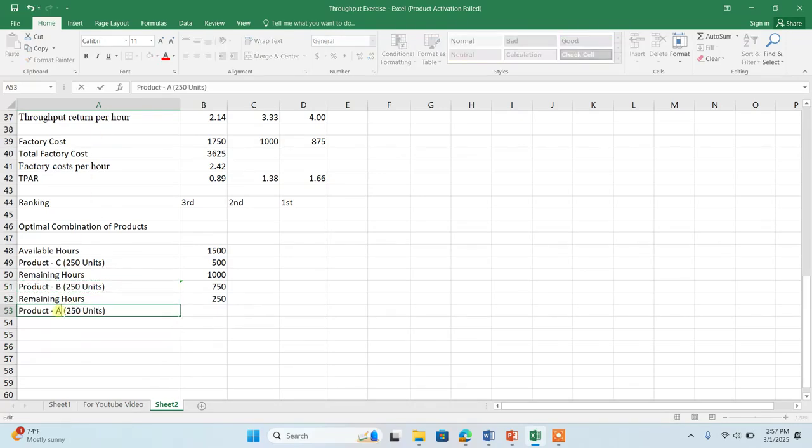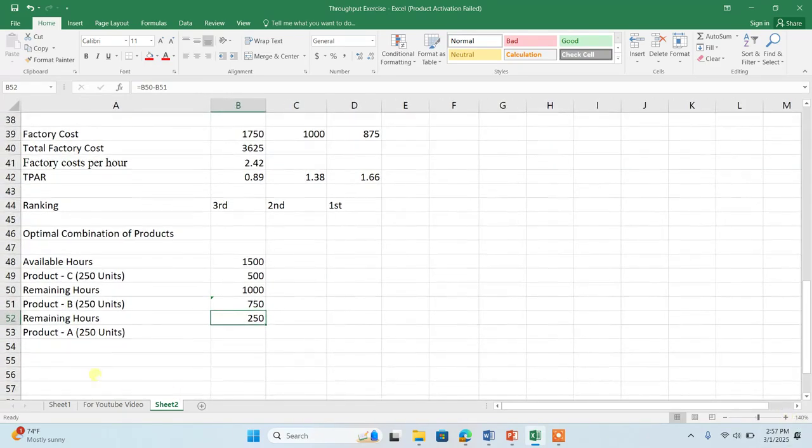The third product is the product A. This is my third priority, the last one. Let me intentionally make one mistake. Can I produce all the 250 units of the product A? I am only left with 250 hours. This is only possible if the product A requires only 1 hour to produce one unit. So let me check it.